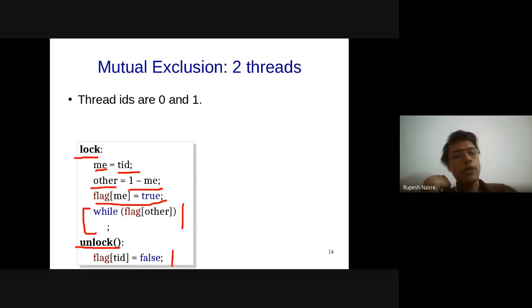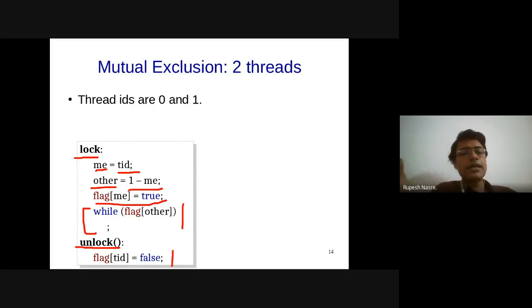So okay, let's think about the positive case first. So does mutual exclusion happen? Which means that if I have lock, then S0 and S1 in the two threads, and then unlock. Does it happen that S0 and S1 execute at the same time? So that is unlikely to happen in this case, because I am always waiting for the other thread to give me a signal.